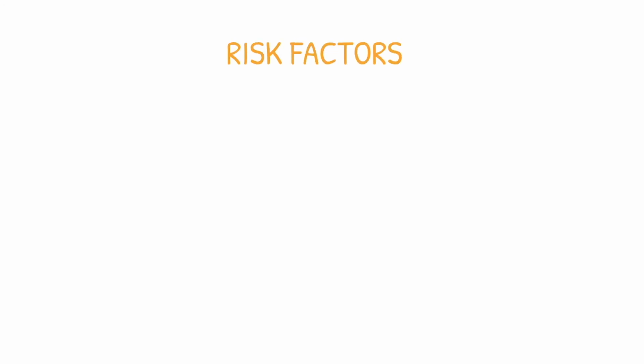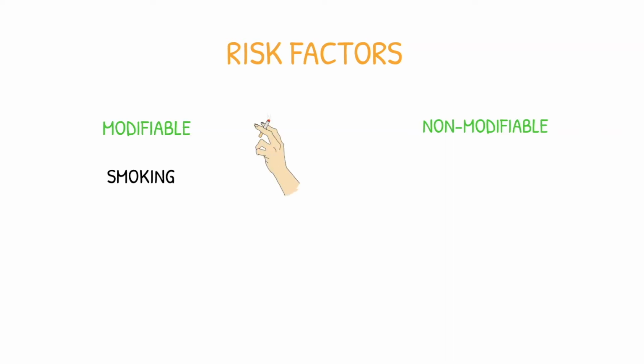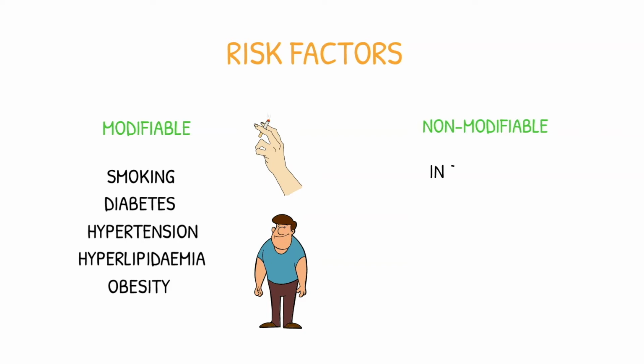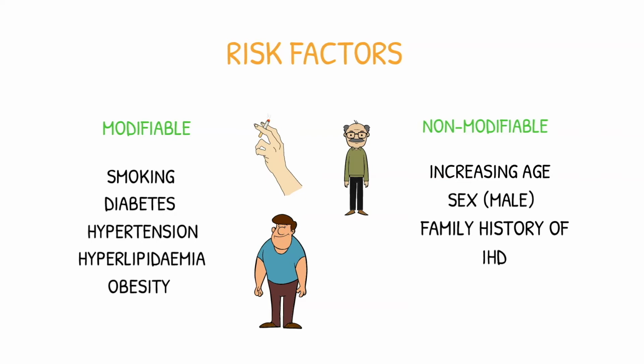Risk factors can be split into modifiable and non-modifiable categories. Modifiable risk factors are smoking, diabetes, hypertension, hyperlipidemia, which is high cholesterol, and obesity. Non-modifiable risk factors are increasing age, being male, and a family history of ischemic heart disease.